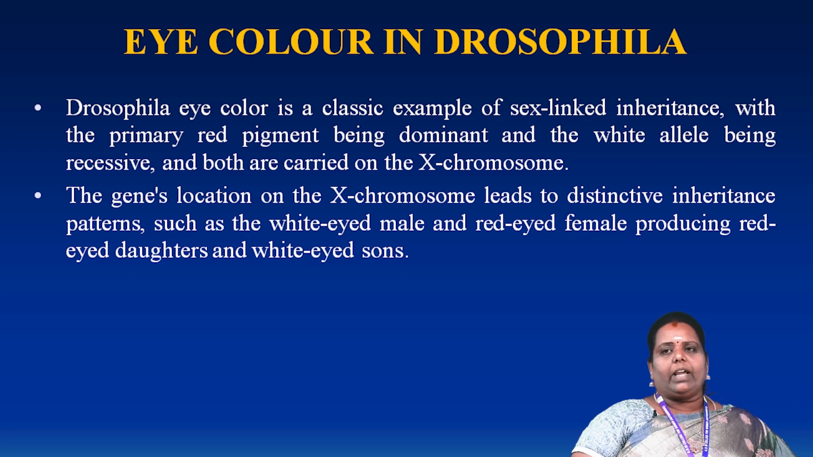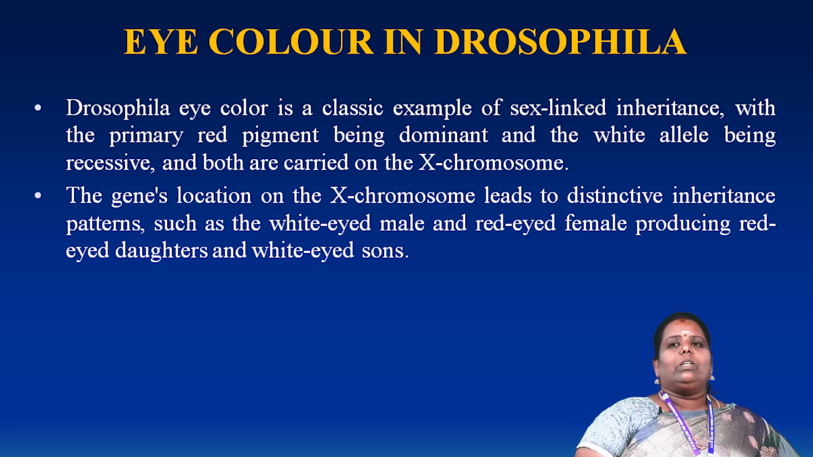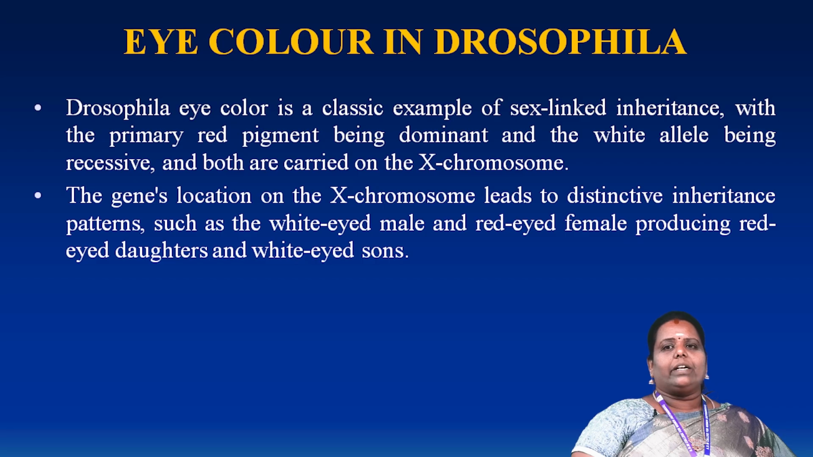In identification, we have to know two factors. One is the pigment, the other is the character. The pigment is red pigment; there is a white-eyed male and a red-eyed male. One is a dominant character, the other a recessive character. This is an allele. An allele controls the character of the genes. The gene's location on the X chromosome leads to a distinctive inheritance pattern, such as a white-eyed male and a red-eyed female, producing red-eyed daughters and white-eyed sons in the F1 generation.